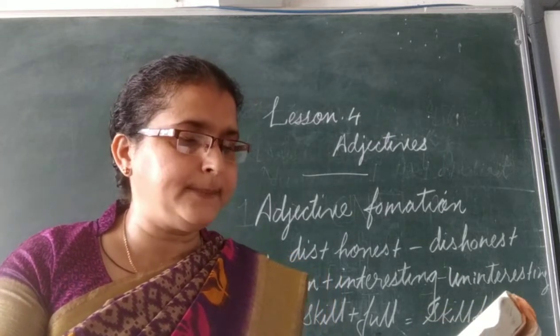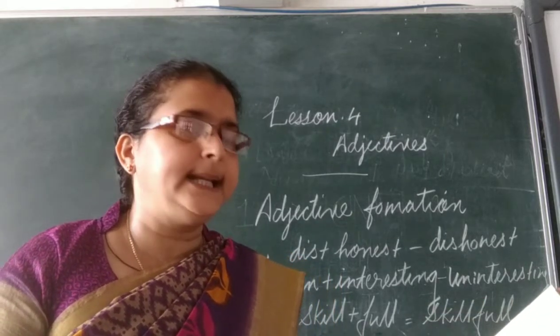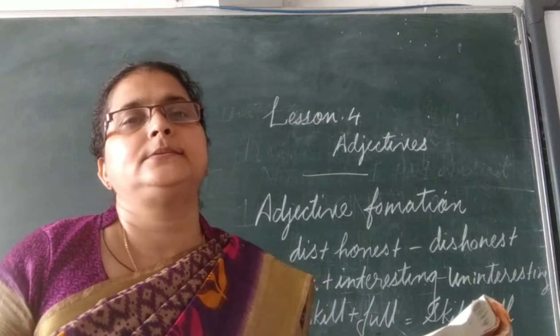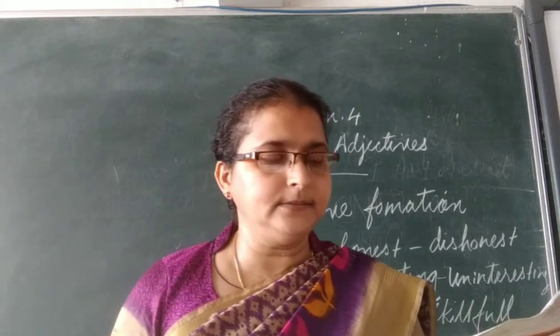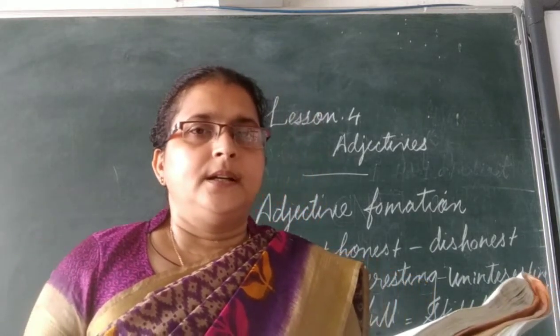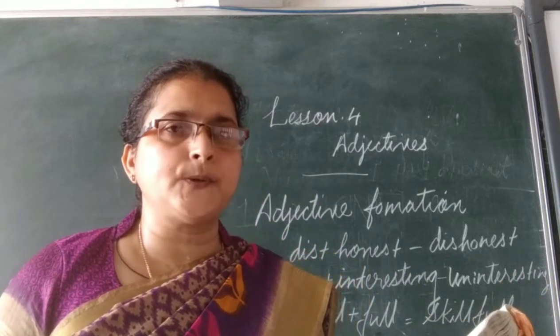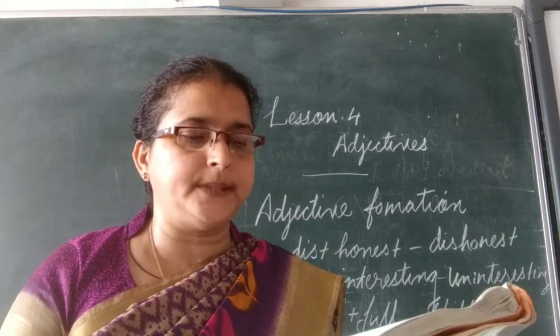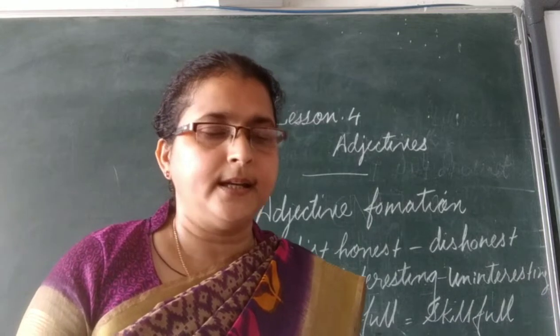So now the next part is degrees of comparison. What are the degrees of comparison? We have learned in the smaller classes also. There are 3 kinds of degrees of comparison. What are they?